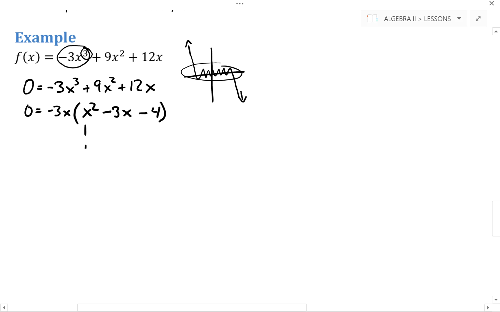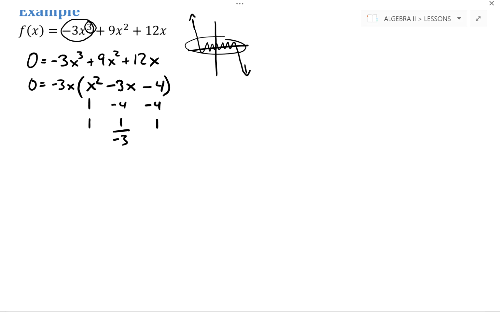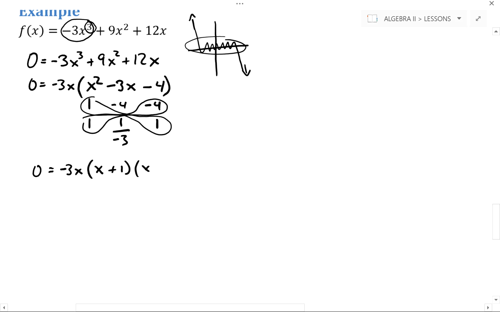I'm going to do a 1 and a 1 for the 1 in front of x squared. And I'm going to do negative 4 and 1 as the two factors that multiply to negative 4. It produces negative 4 and 1, which indeed does add to negative 3, which is what we needed. So we pair up diagonals. So we end up with 0 is equal to negative 3x, the factor out front, times two factors here, x plus 1 and x minus 4.